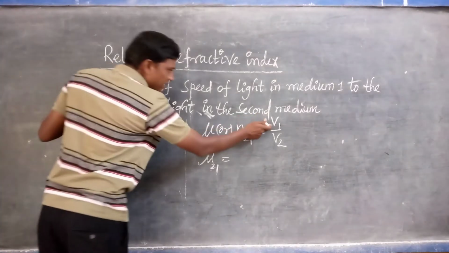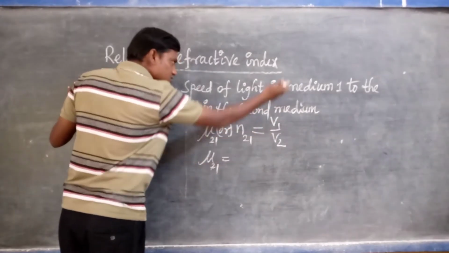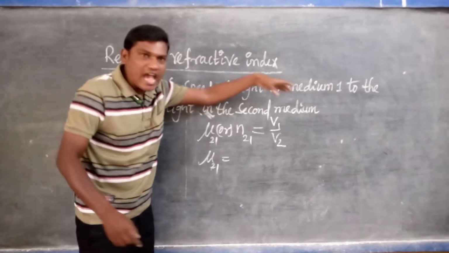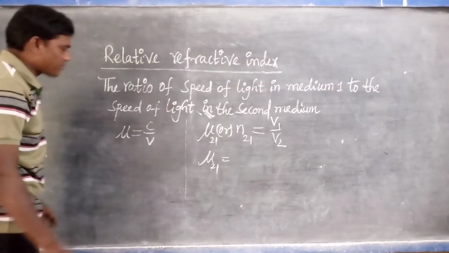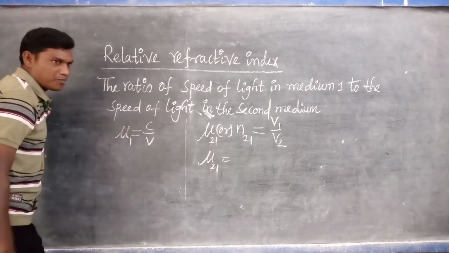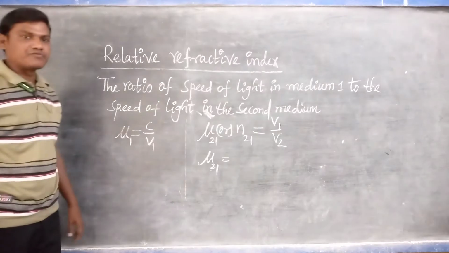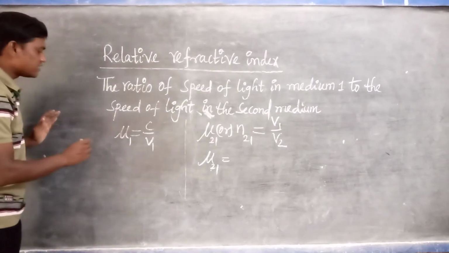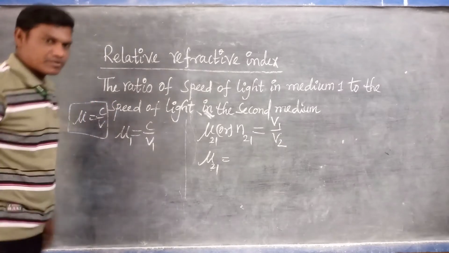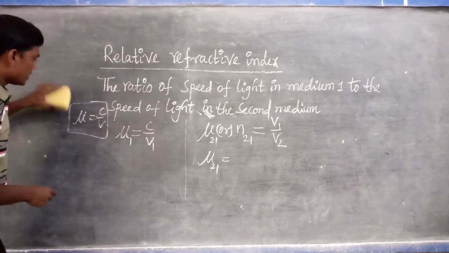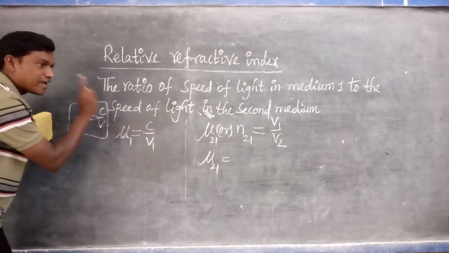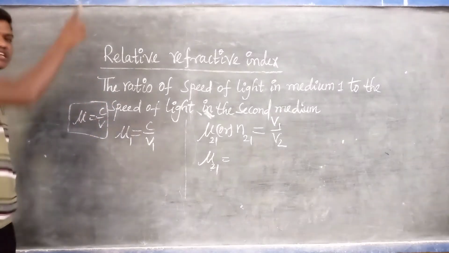So this is the main formula: mu is the refractive index, C is the speed of light in air only, and V is the velocity of light in the medium.